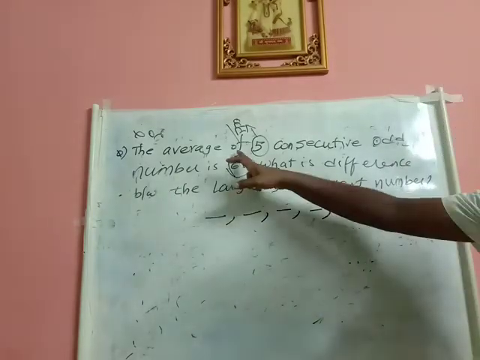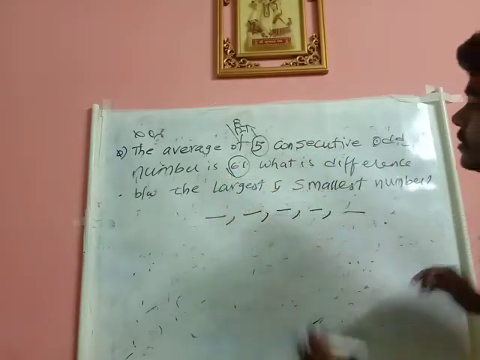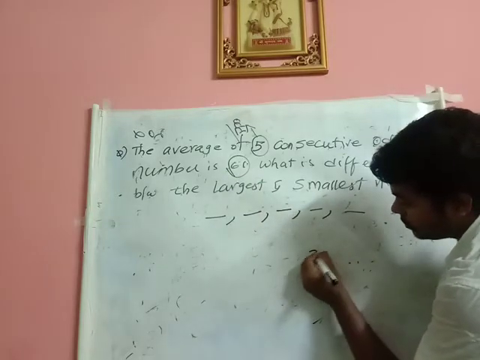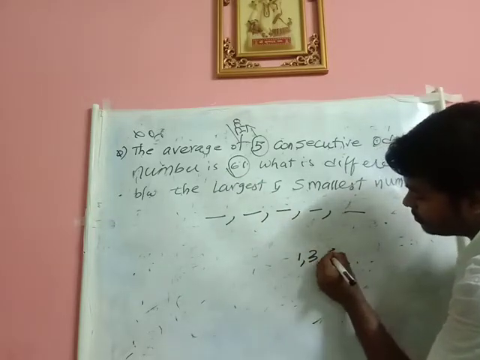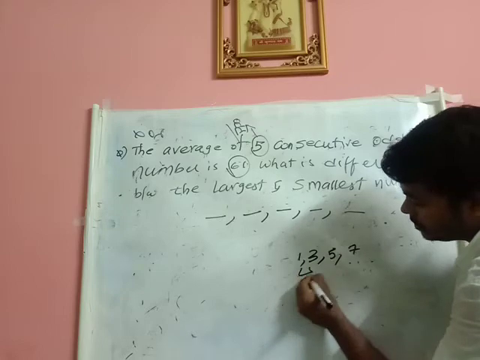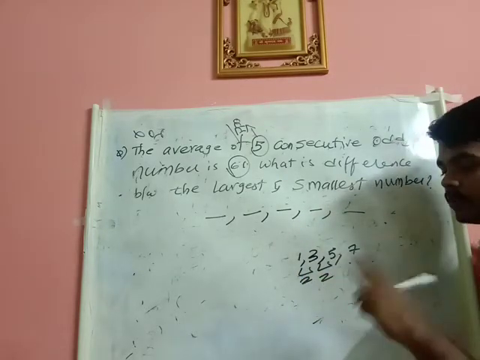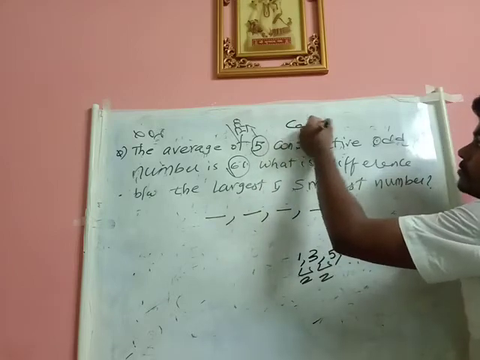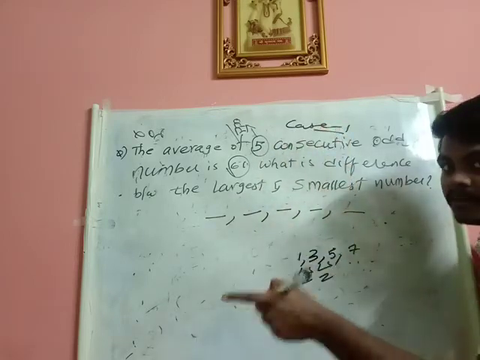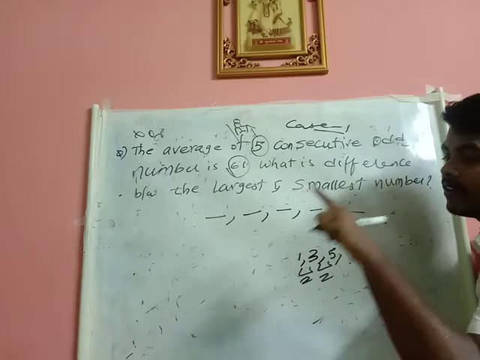Now see, the average of 5 consecutive odd numbers is 61. Consecutive odd numbers means what? 1, 3, 5, 7. Right? What is the difference between these two? 2, 2, 2. So we are having common difference 2. We know that this belongs to case 1. So what case 1 tells? If the terms are in AP and if the number of terms are odd, the average will be middle term.